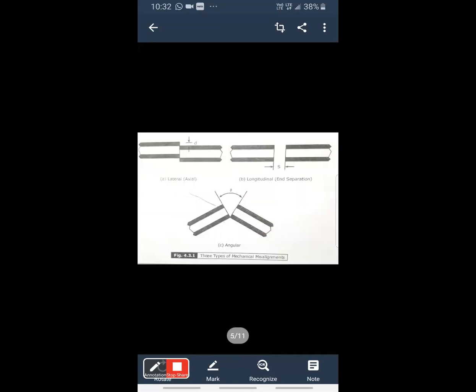Here you can see clearly that lateral alignment means a mismatch between the heights, the axial alignments. Longitudinal means the fibers are separated by a long distance. That is the longitudinal separation. Here we can consider angular alignment: at the two fiber joints, if some angle is present, then that also leads to radiation losses, meaning the signal will come out as loss.